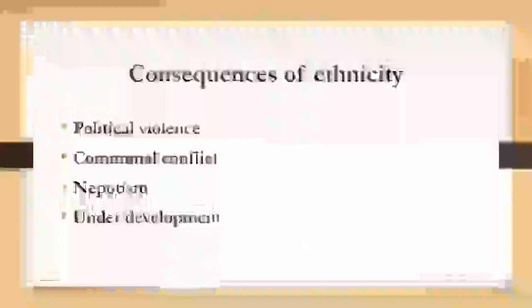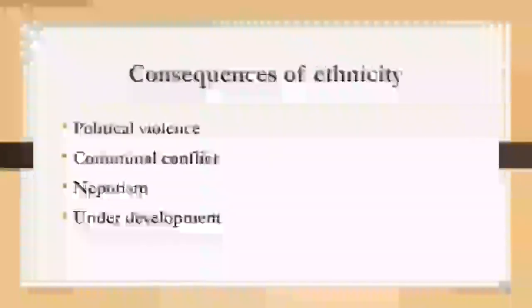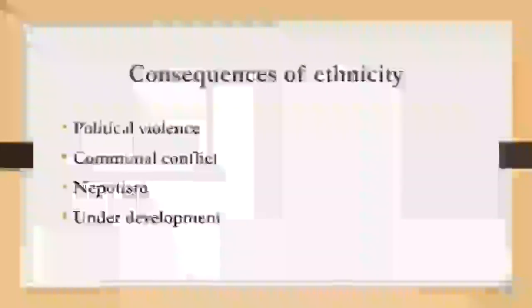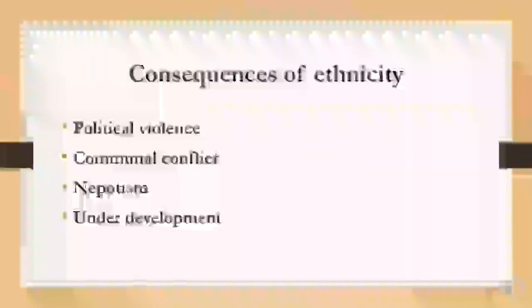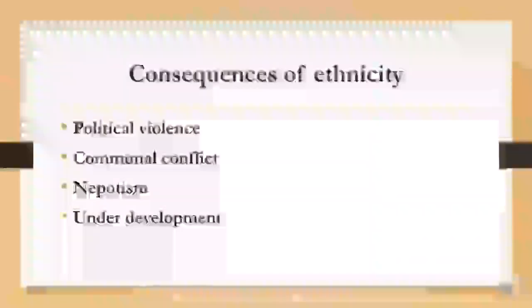Underdevelopment. When cheating begins to happen, some people will lose. Yes, those people that don't have the privilege, the preference, they become what? They lose. Their places become underdeveloped. When the president, for instance, will build hospital for his people, give his people good education, give them quality health center and health facilities, give them good road, and these other people, they won't give them any welfare facility, any welfare attention at all. So now you see, you're leaving these other people underdeveloped and you're developing this other side. So there is inequality in development.